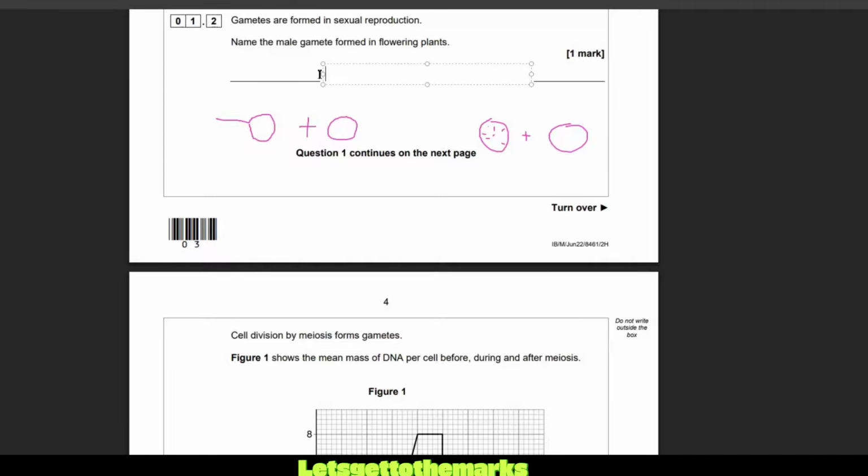Right, I'm going to sneeze. Okay, interesting. Pollen. There we go. Right, let's move on.